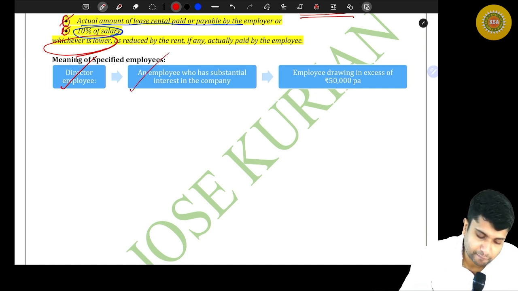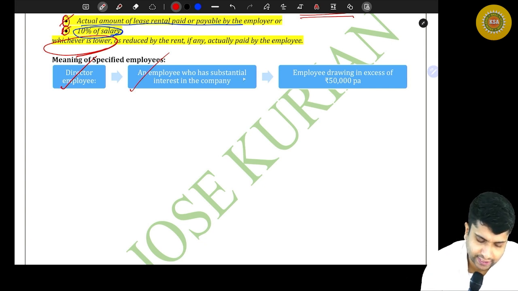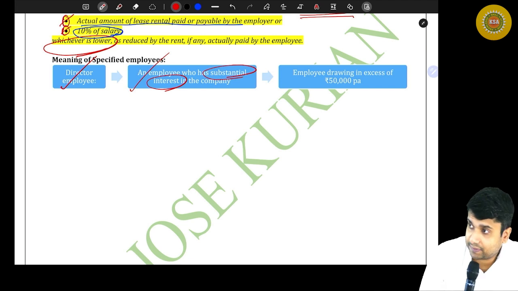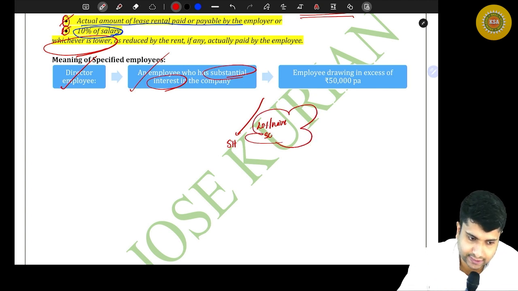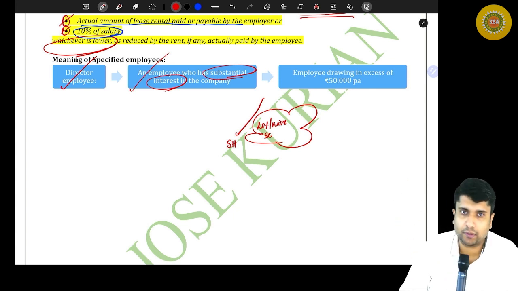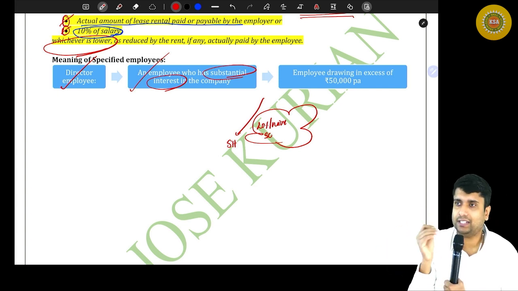Moving on to the second category of specified employee: an employee who has a substantial interest in a company. What do you mean by substantial interest? Say, for example, if I am a shareholder of a company holding 20% or more share capital of a particular company, then I am said to have a substantial interest in the company.